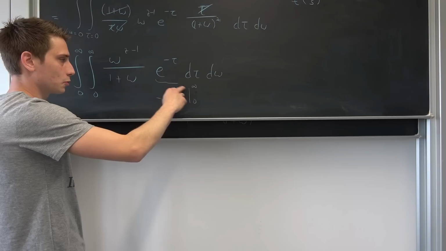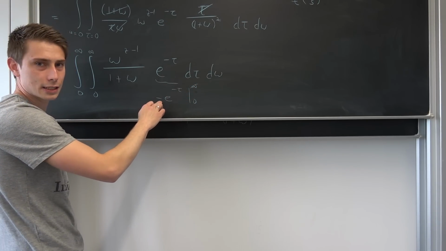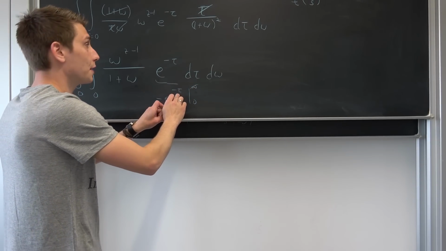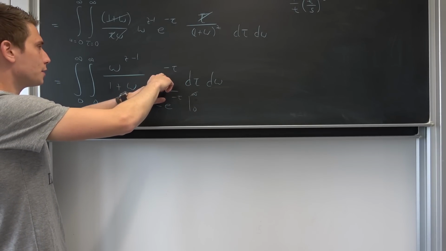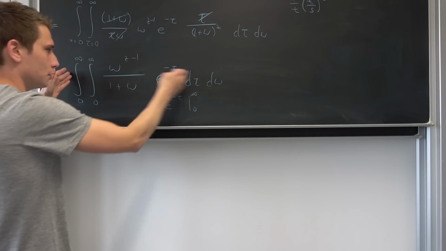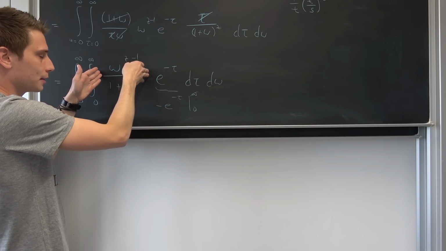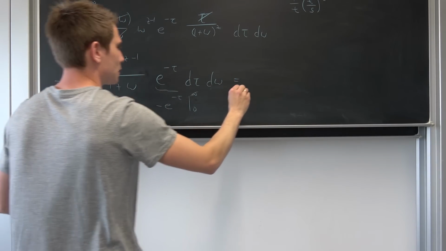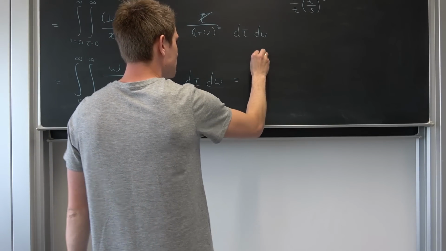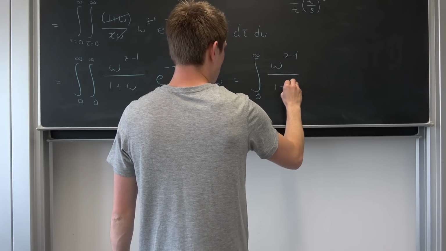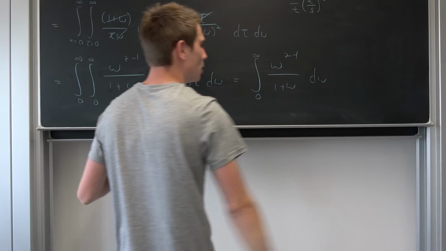On infinity it's going to go to 0. Okay, negative and negative becomes positive, second part of integration, and e to the 0th power is 1. So this thing is just 1, so multiplying this integral right here by 1 is going to give us just the integral from 0 to infinity of omega to the z minus 1th power over 1 plus omega d omega.